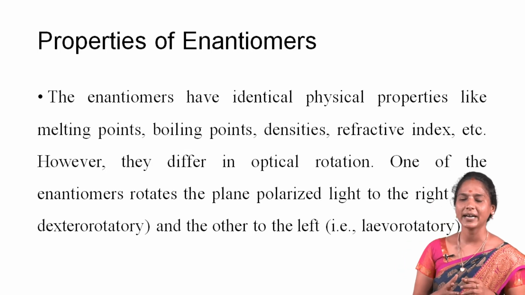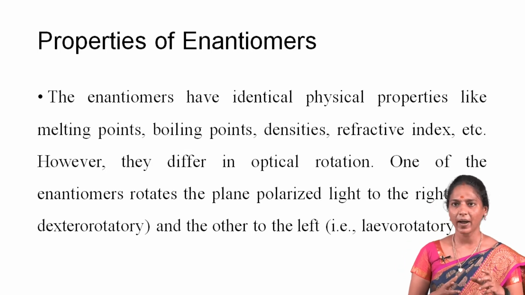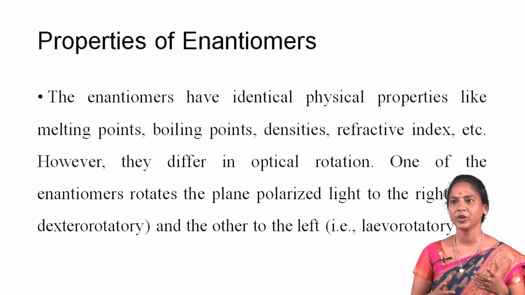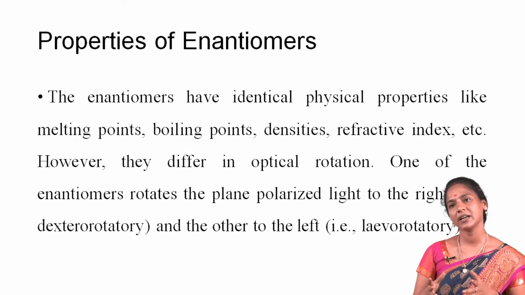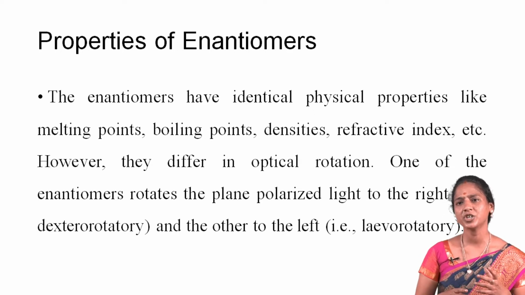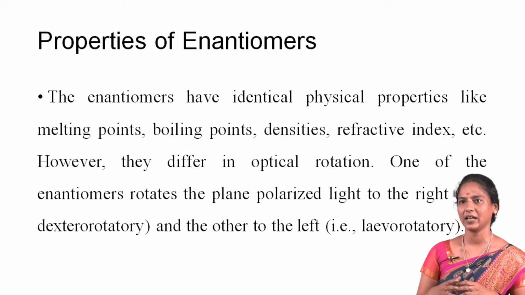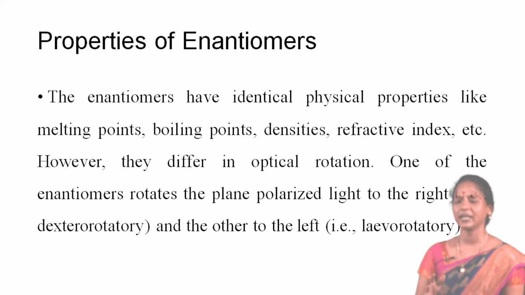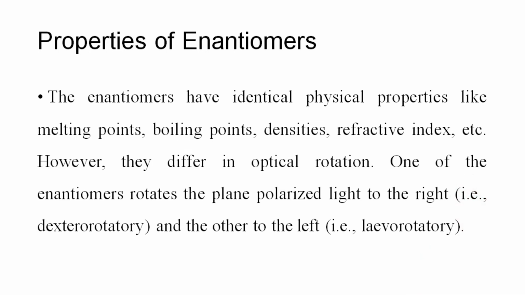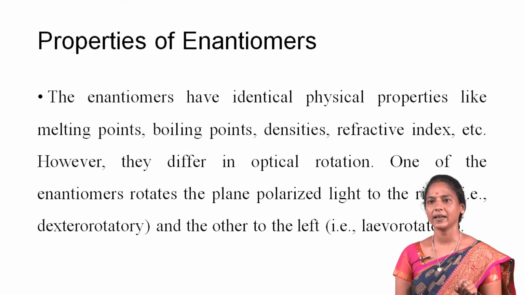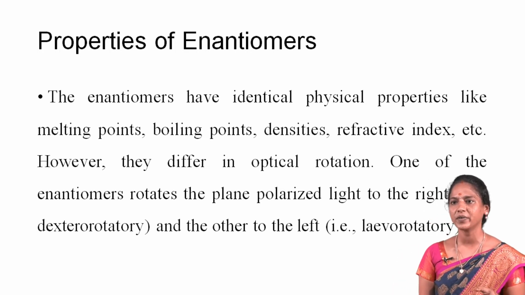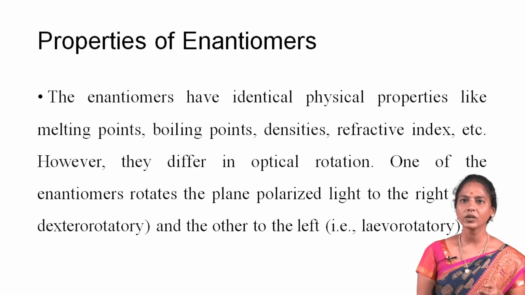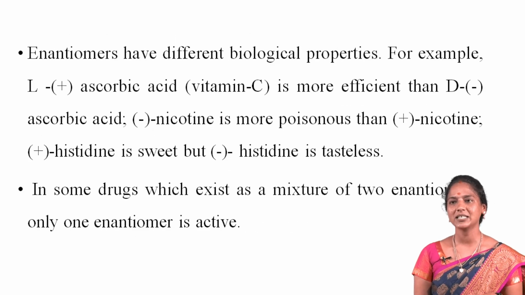Next one, the properties of enantiomers. Enantiomers have identical physical properties like melting point, boiling point, density, refractive index, etc. However, they differ in optical rotation. One enantiomer rotates plane polarized light to the right, which is dextrorotatory, and the other to the left, which is levorotatory. Enantiomers have identical properties except in the presence of chiral reagents and solvents, where their rates of reaction are different. Enantiomers also have different biological properties.